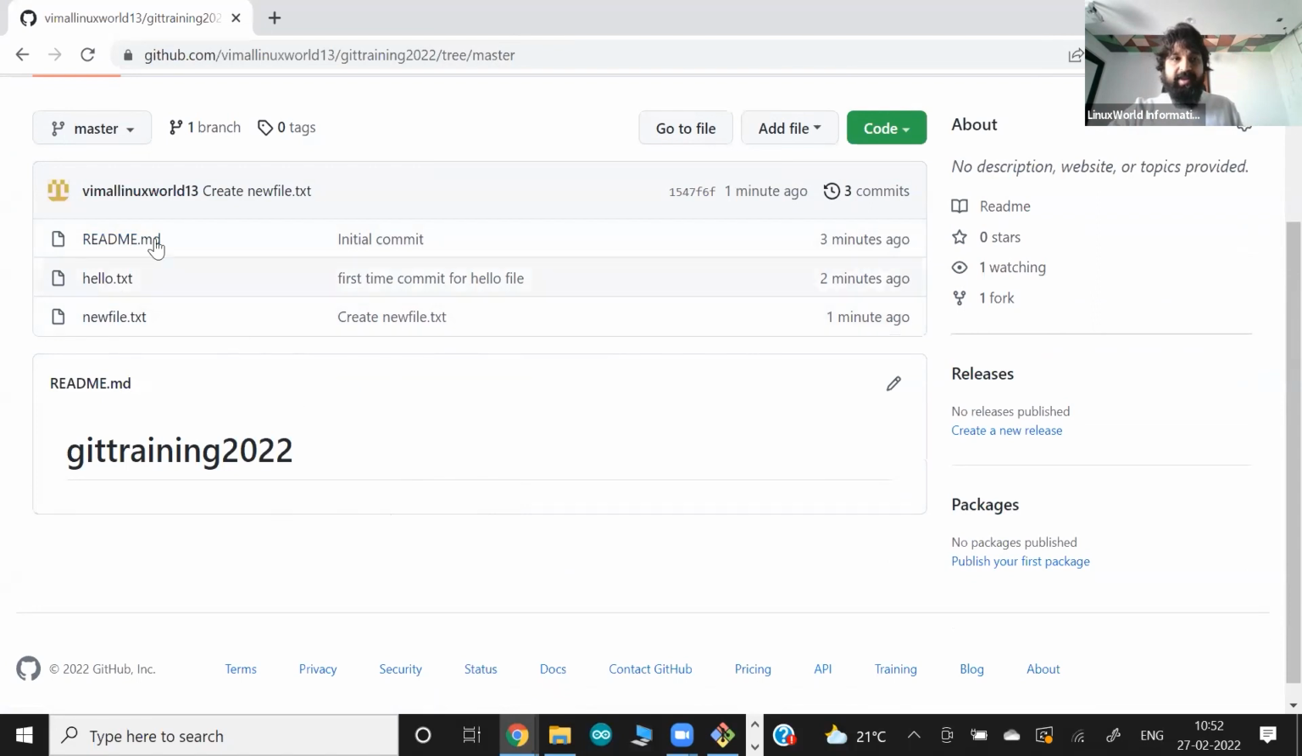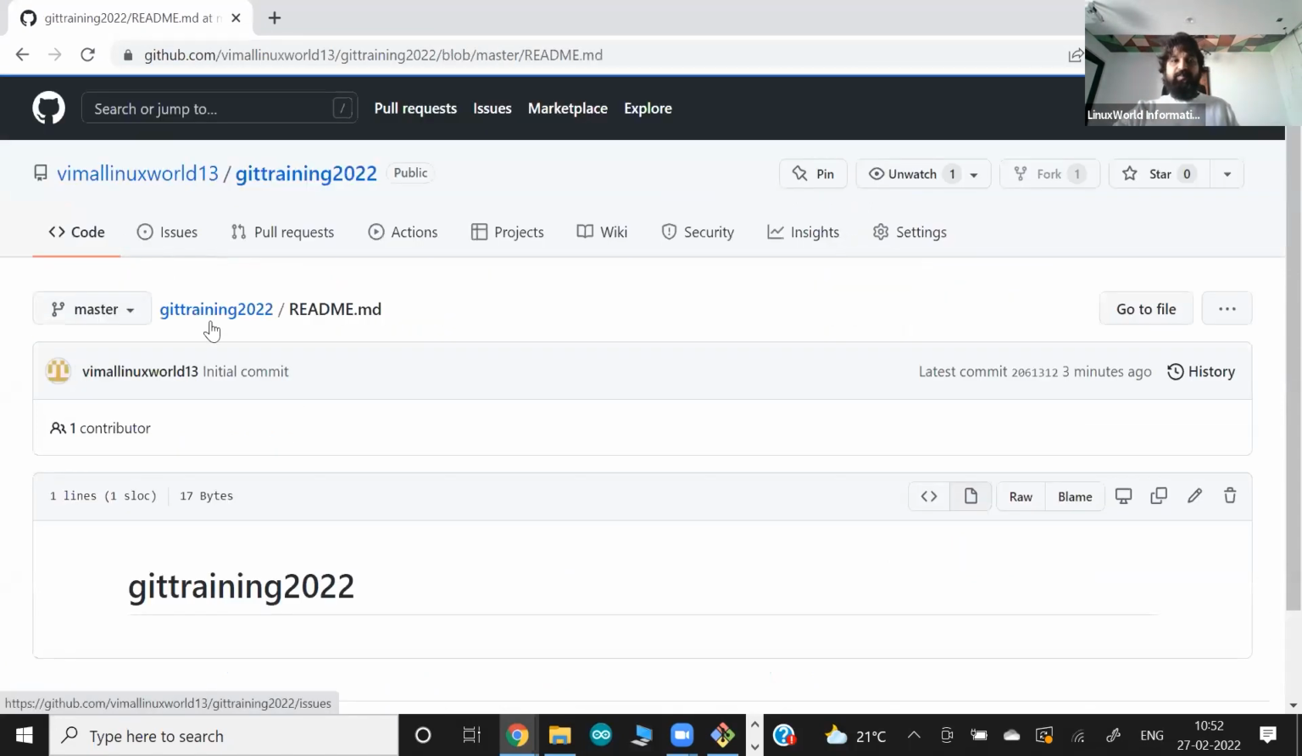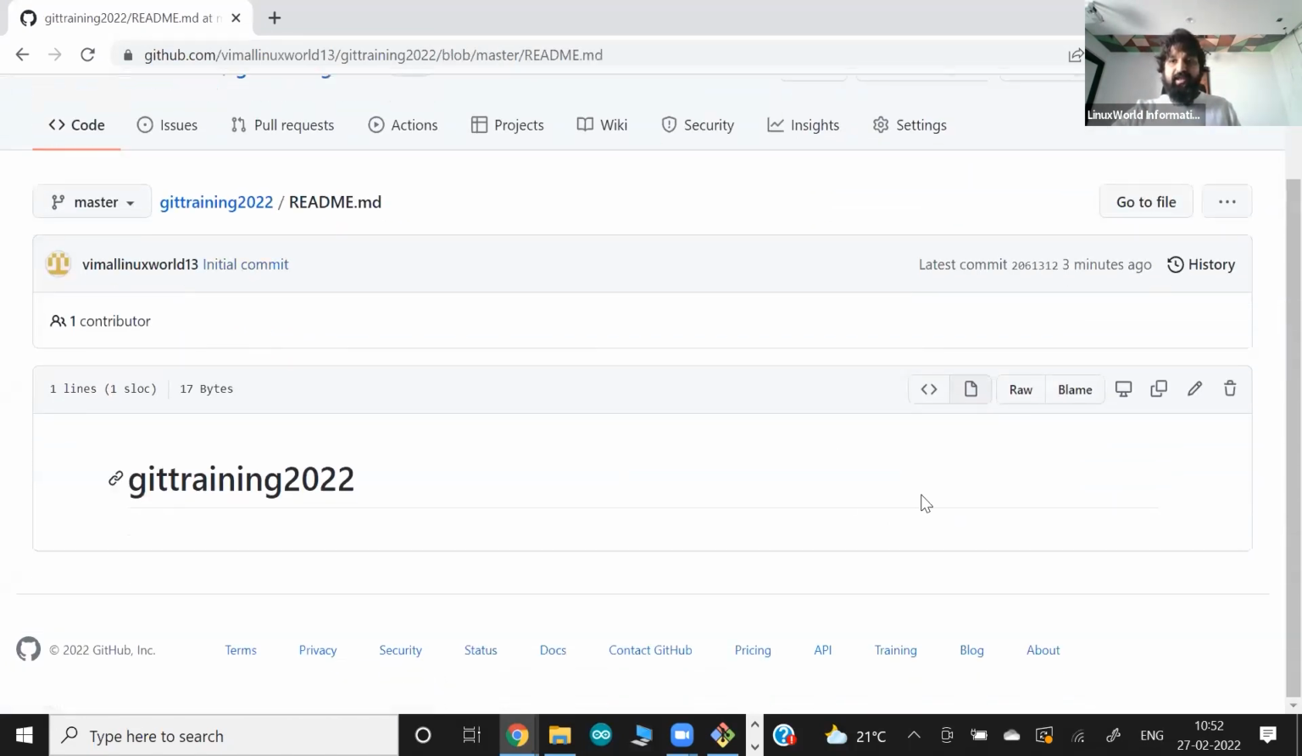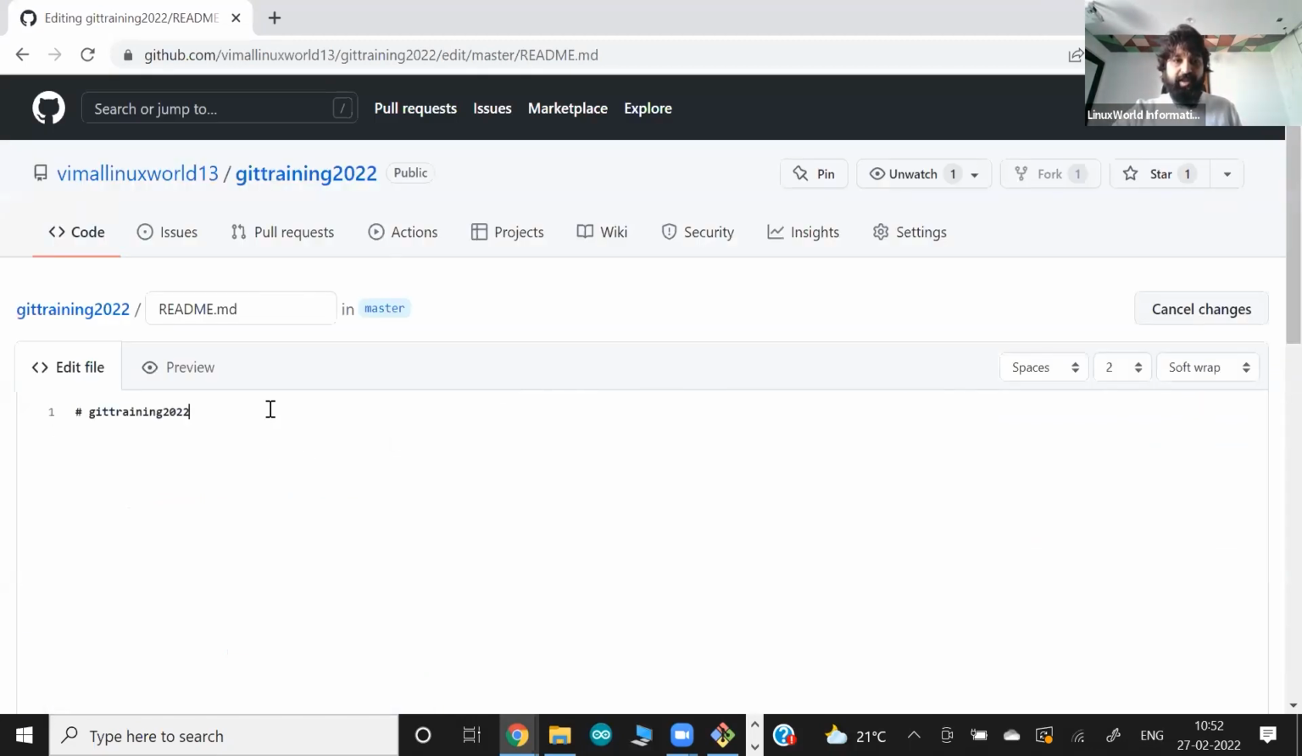It means if I go to this file, and in this file, there's an option here to edit any of the files by this symbol. If I edit this file, let's say this is training GitHub 2022. Okay, I edit this file, and let me save again.